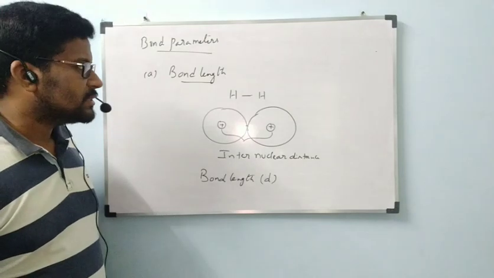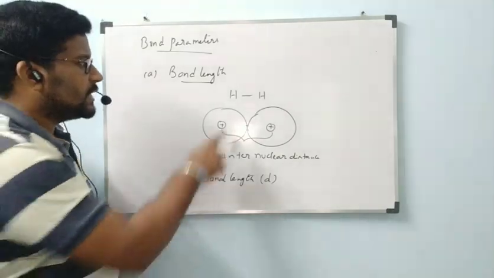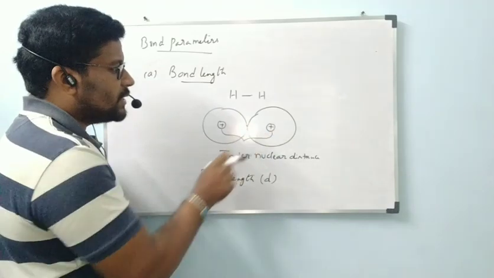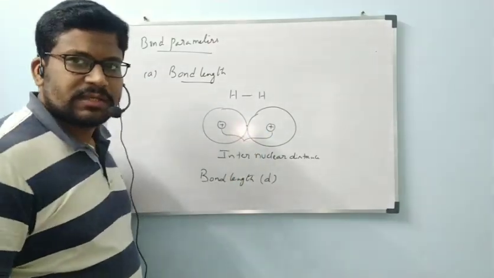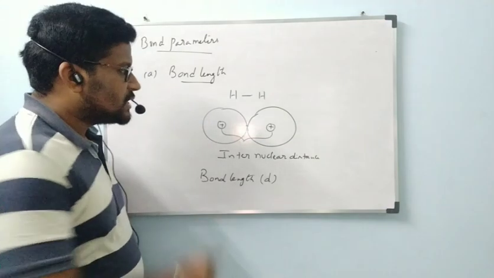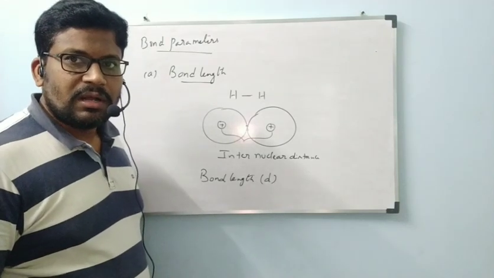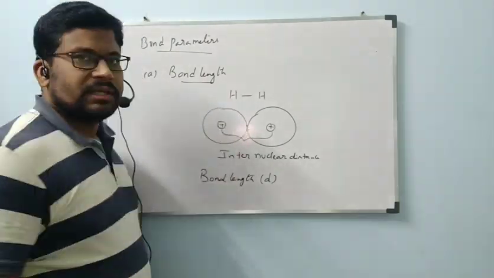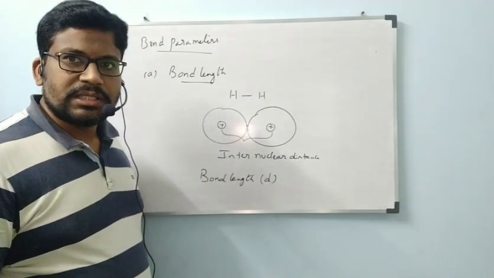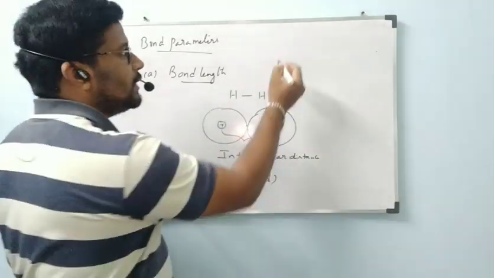For understanding this bond length, I took the example H2. Between hydrogen and hydrogen, a single bond is present. This is one hydrogen atom and this is another hydrogen atom. Between them, sharing of electrons took place and there is a bond formation. After the bond formation, the distance between the two nuclei of the hydrogen atoms is called internuclear distance or bond length. This is the definition.